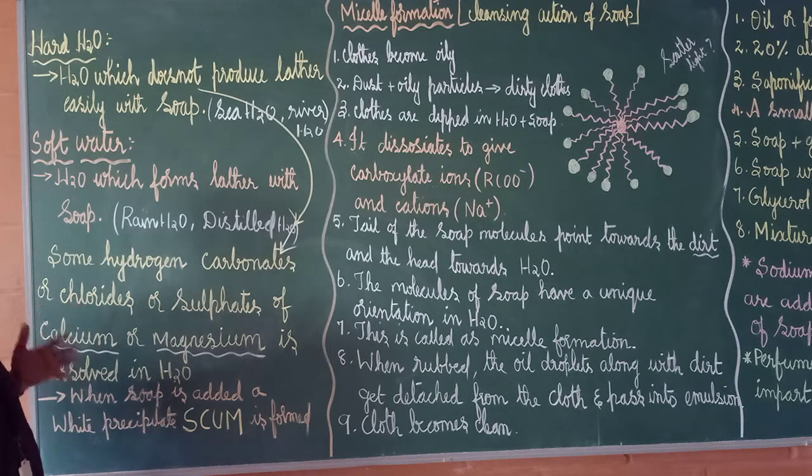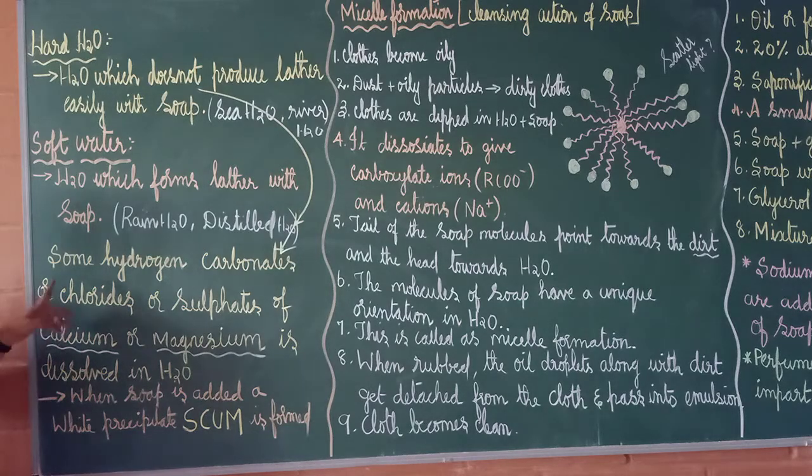The salts may get mixed with water. In that case, it will not allow them to produce lather. Some hydrogen carbonates, chlorides or sulfates of calcium or magnesium dissolved in water are not able to produce lather.